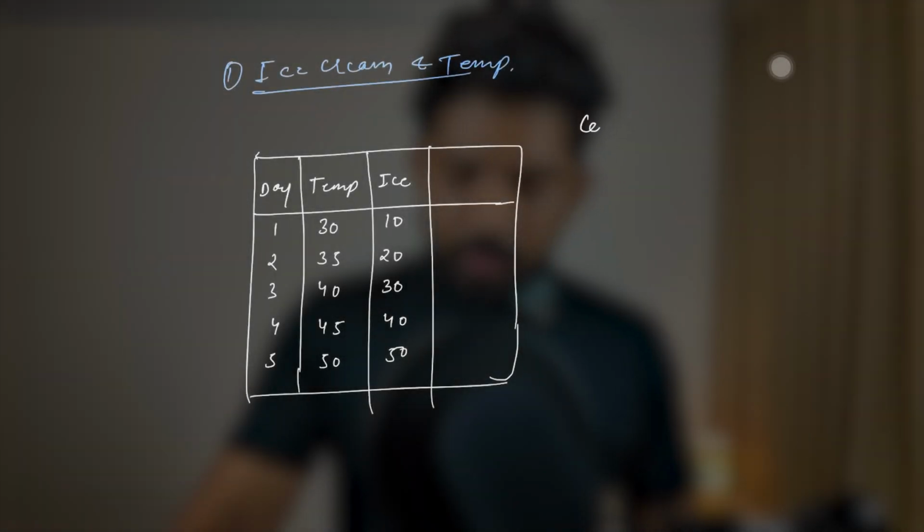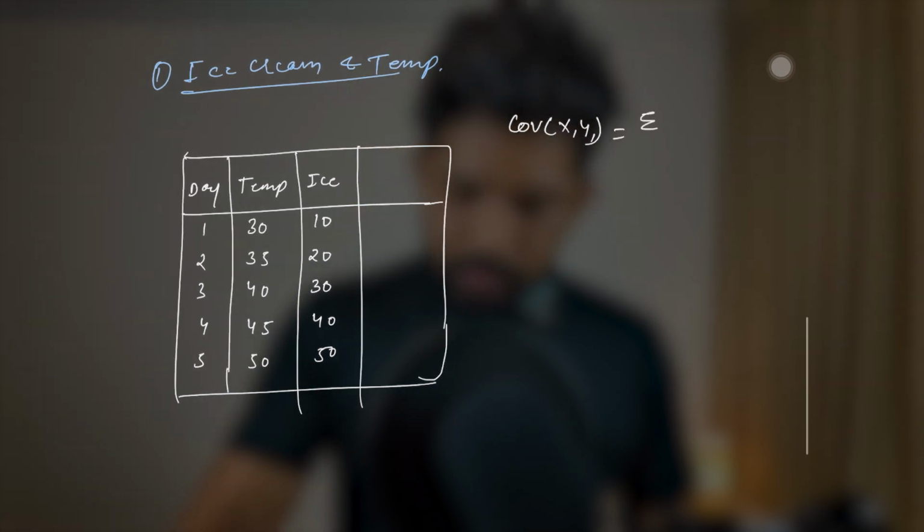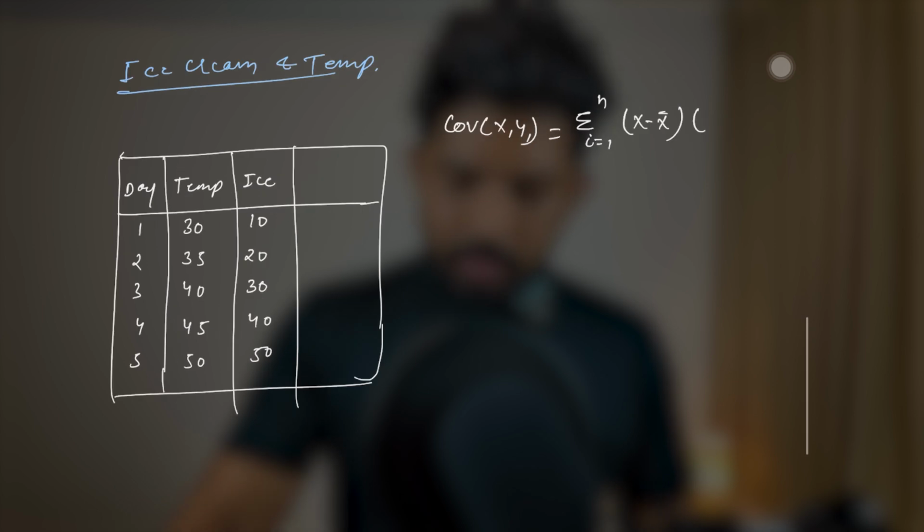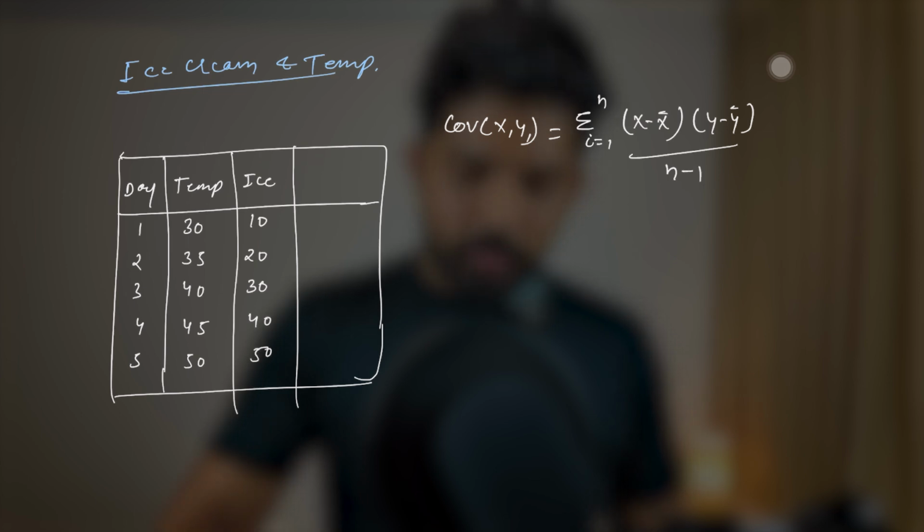We have seen that the formula for covariance is, let me write it again: covariance of X and Y is the summation from i equals 1, of the deviation of variable A, that is X minus X bar, multiplied by the deviation of variable B, that is Y minus Y bar, over n minus 1.